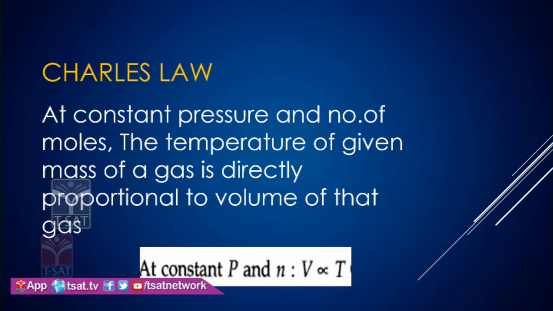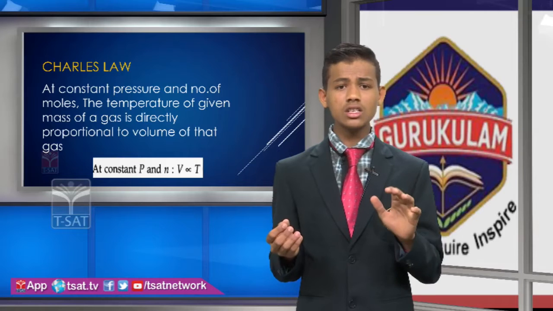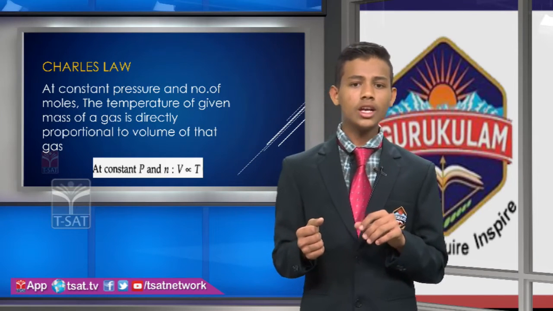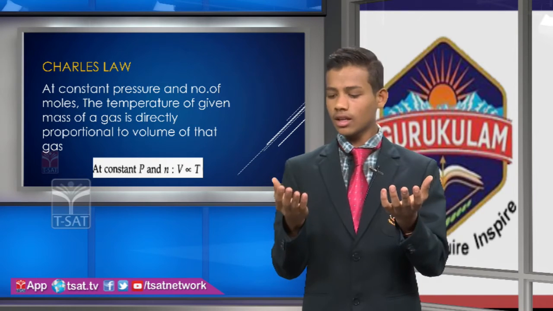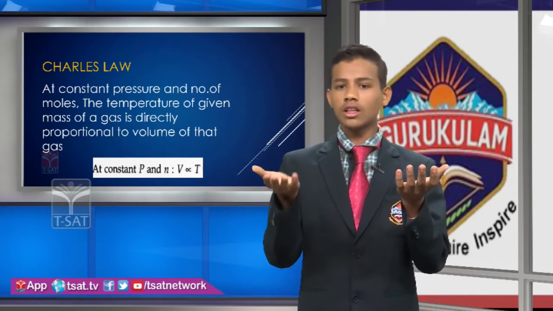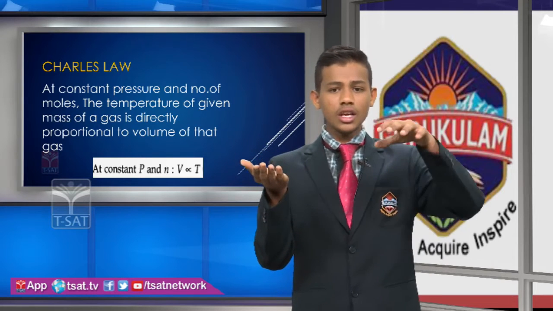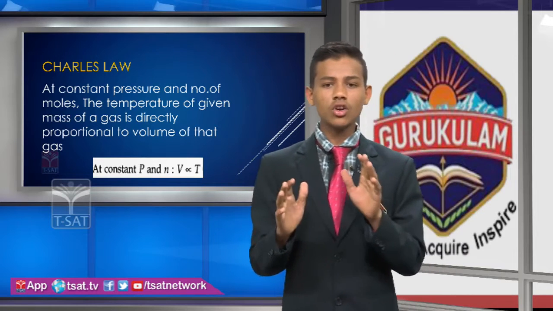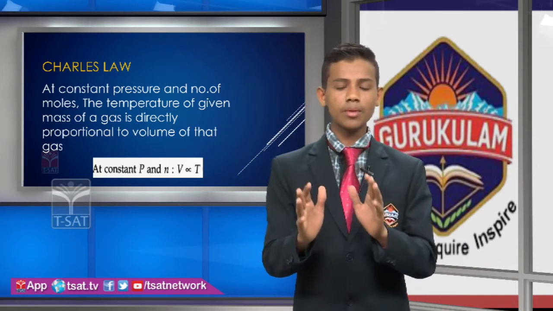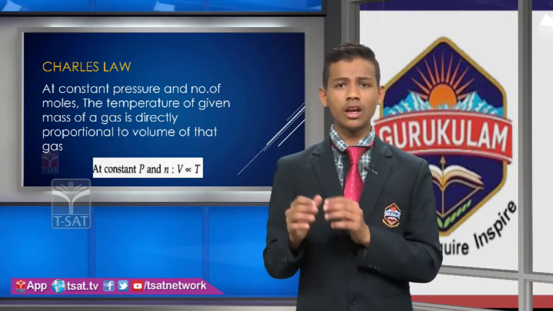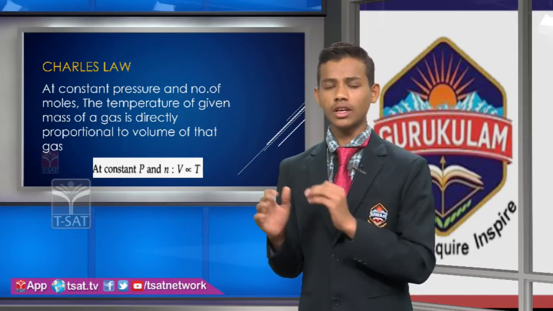Okay friends, that means if volume increases, the temperature also increases. If volume decreases, the temperature also decreases. V equals kT. Here K is the proportionality constant, V is the volume of the gas, and T is the temperature of the gas.